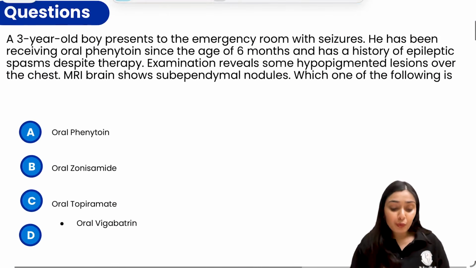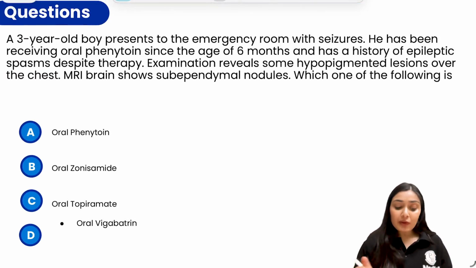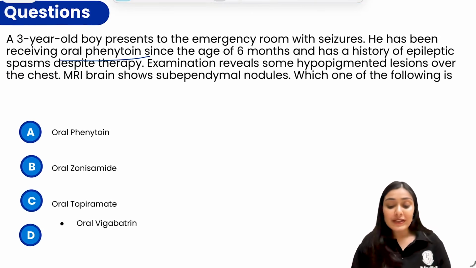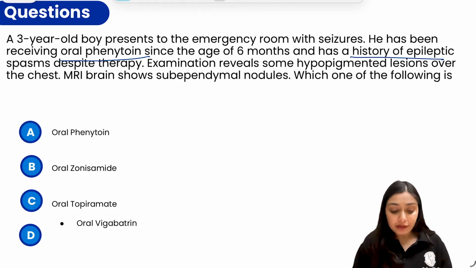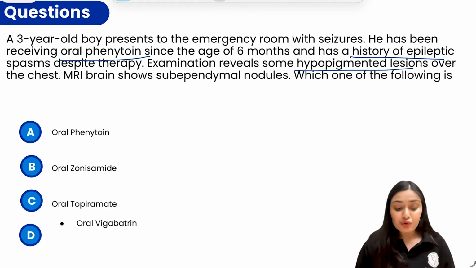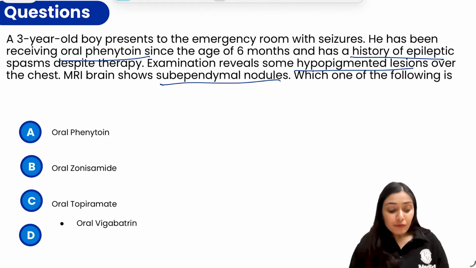We have a 3-year-old boy who presents to the emergency room with seizures. He has been receiving oral phenytoin since the age of 6 months, and he has a history of epileptic spasm despite the therapy. The examination reveals that there are some hypopigmented lesions over the chest, and MRI shows subependymal nodules. Which of the following would be the drug of choice over here? We have options like oral phenytoin, oral zonisamide, topiramate, and oral vigabatrin.